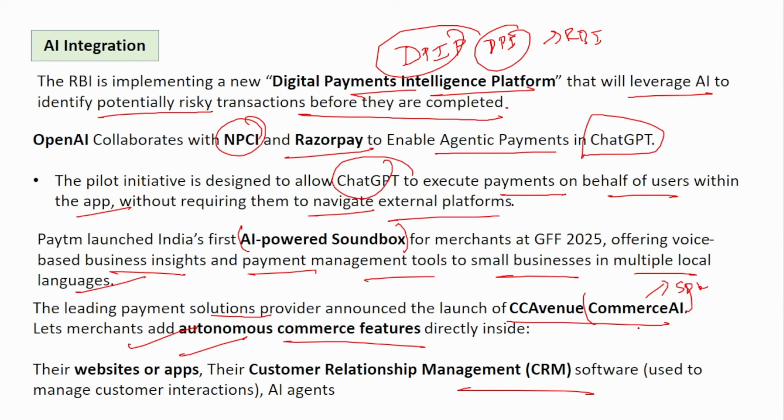So unlike this voice support, various other supports are also there. Like the AI support is also there. AI chatbot support is also there. So you have to download whatever feature you want. Okay, just a plug in and play model. That is it. Download this SDK file. In that, various features will be there. Just download that plugin, and that will automatically be available in your website and your application. Okay, that is what the CC Avenue Commerce AI is.